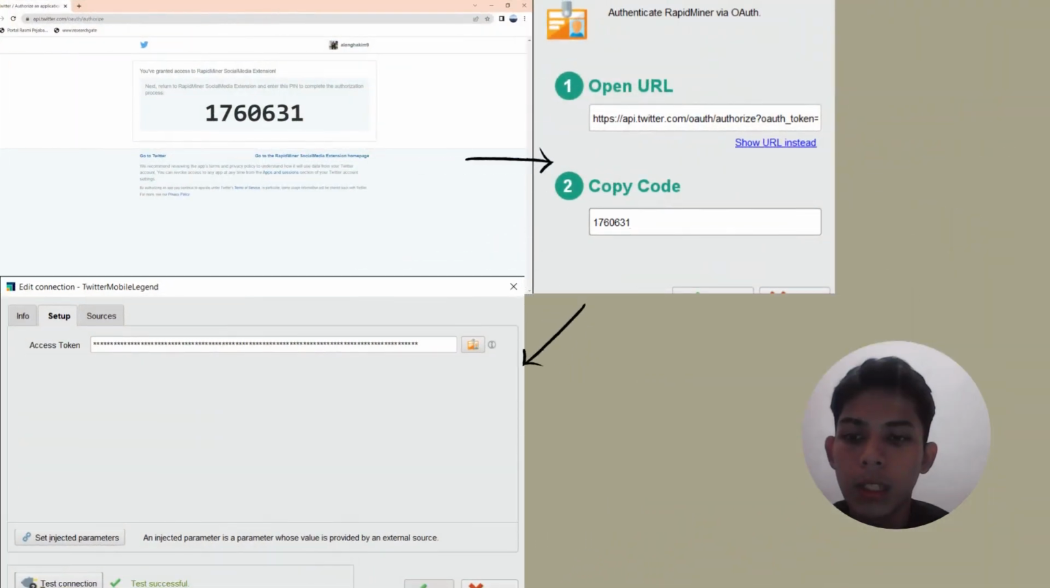Okay, after we press the authorize app button, we will be given a code to copy and paste near the copy code section, and then we press OK. Once finished, we need to press the test connection button to make sure the connection exists, and then we press OK to make sure the connection is ready to use.